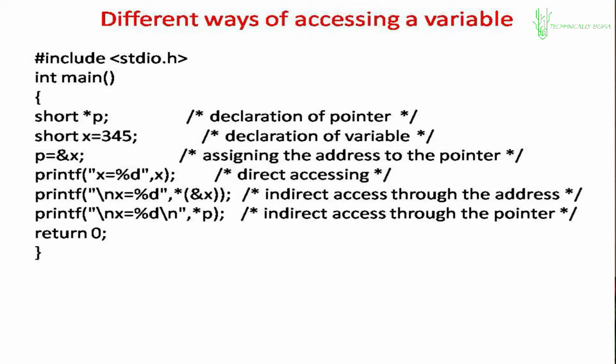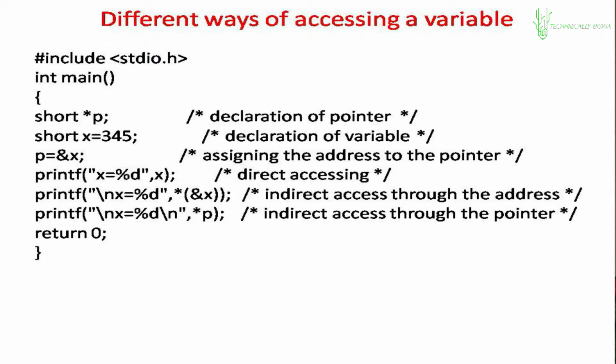Then you have a variable x with a value 345. Then the third line says p equal to ampersand x. X gets the address of p. I'm sorry, the other way around. P gets the address of x, the variable. Now, look at how I am printing. In three different ways I am printing them. Printing the value of the variable. Directly I am printing x.